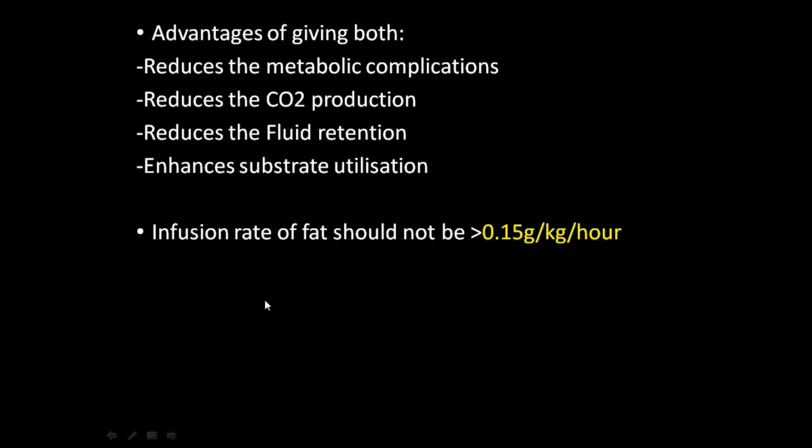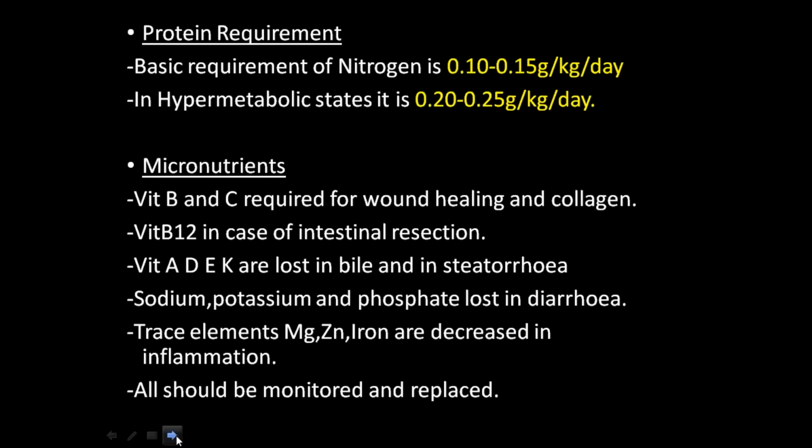Regarding the infusion rate of fat: the fat emulsions you get in the market, in a bottle containing soybean oil, look milk white in color, in around 100 ml or 200 ml vials. That fat emulsion should not be infused at more than 0.15 gram per kg per hour. So it should not be given so fast. The drip should be less than 0.15 gram per kg per hour. That you should remember.